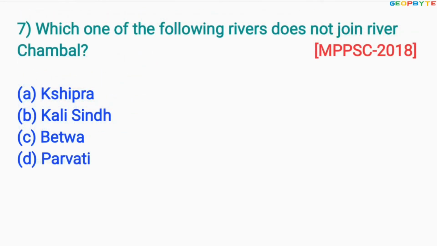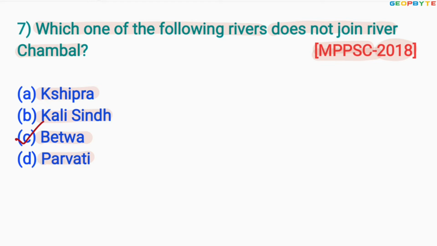Similarly, look at the seventh one, asked in 2018 for MPPSC exam, like this. Which one of the following rivers does not join River Chambal? Option A Kshipra, option B Kali Sindh, option C Betwa, option D Parvati. The correct answer is option C, Betwa.